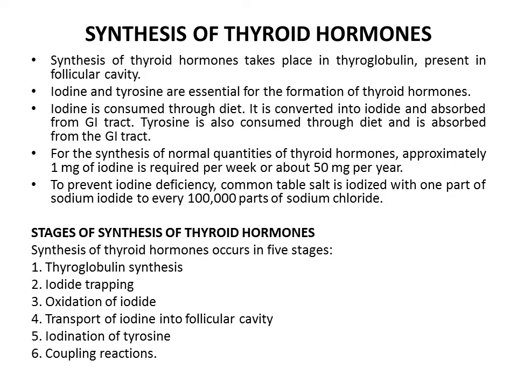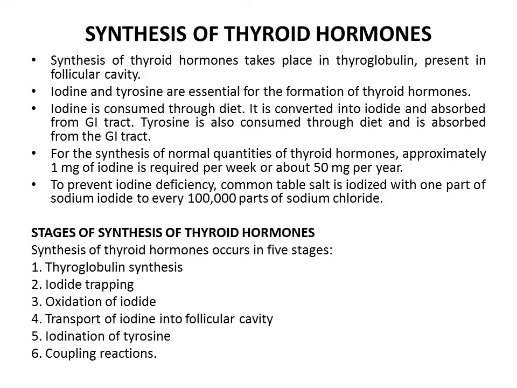For the synthesis of normal quantities of thyroid hormones, approximately 1 mg of iodine is required per week or about 50 mg per year. To prevent iodine deficiency, common table salt is iodized with 1 part of sodium iodide to every 1 lakh parts of sodium chloride.